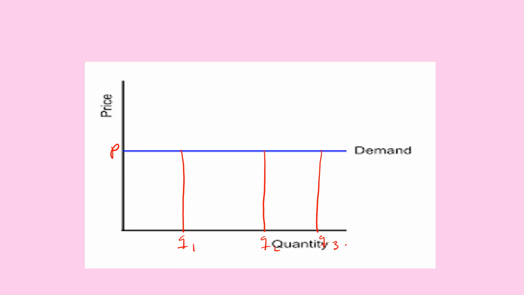At a fixed price, consumers are willing to buy the commodity at different quantities, or different quantities are being bought at the same fixed price. So if you are a producer and you increase the price slightly, then none of these commodities will be bought. So this is the graphical representation of a perfectly elastic demand.